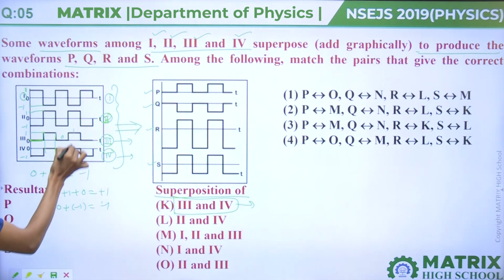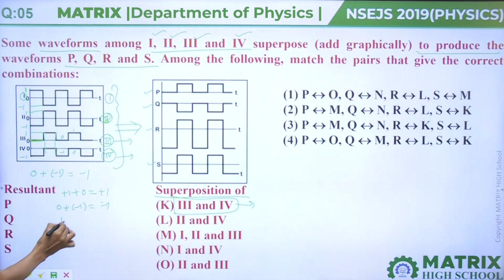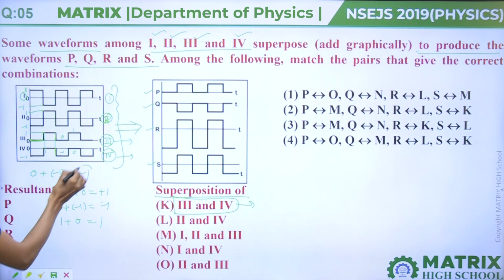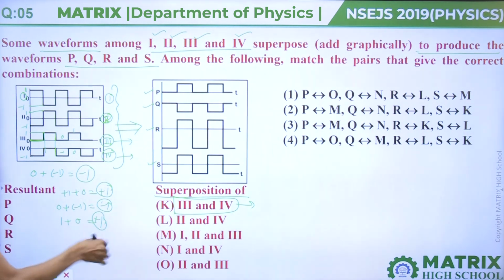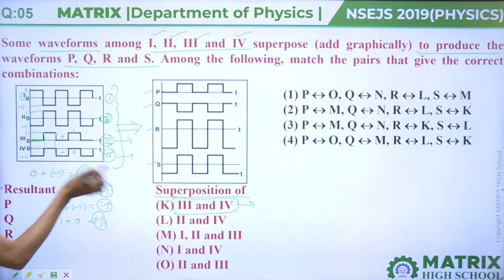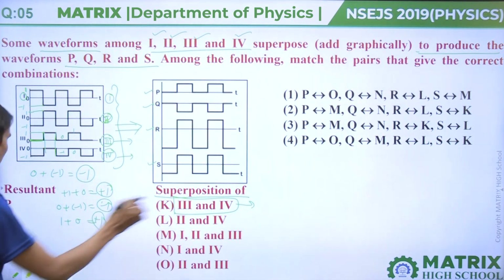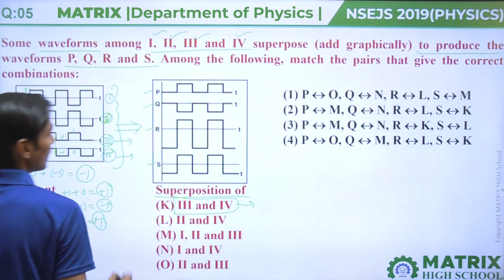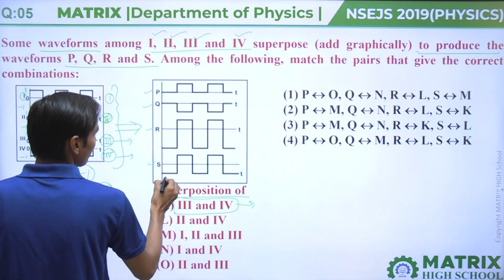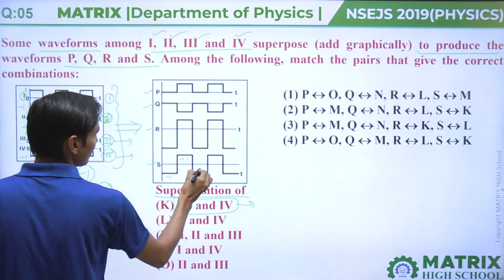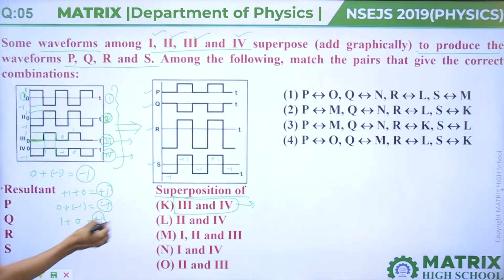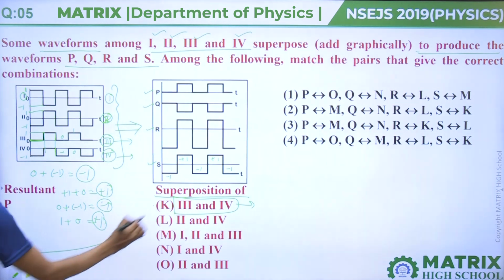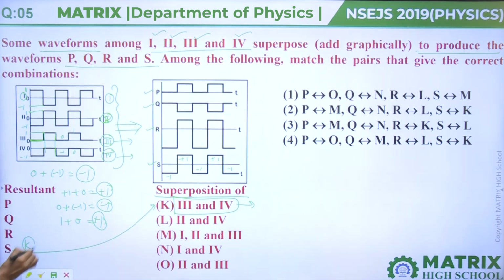In this region 1 and here 0, then 1 plus 0 will come out 1. So minus 1, plus 1, minus 1, plus 1 alternate will come, and that will be the option of S. So third and fourth gives minus 1 plus 1 minus 1 plus 1. So K is matched to S.